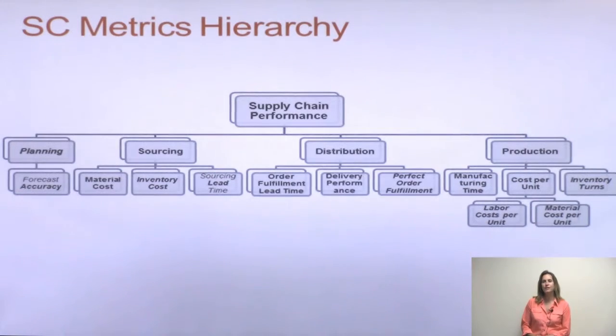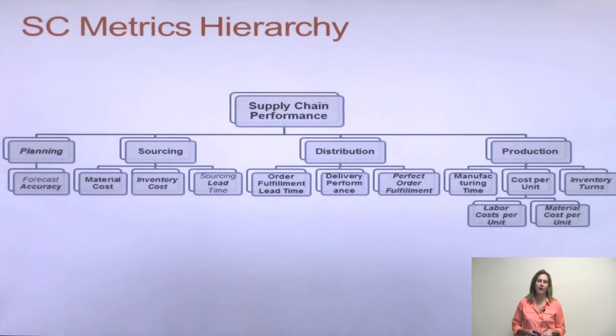Our main objective is always to maximize our profit or minimize our cost. So we choose our metrics wisely, and we use them in order to minimize our costs. So we're going to now look at the effect that our measures, those performance measures, have on the financial performance of a company. So we're really interested in our overall supply chain performance.